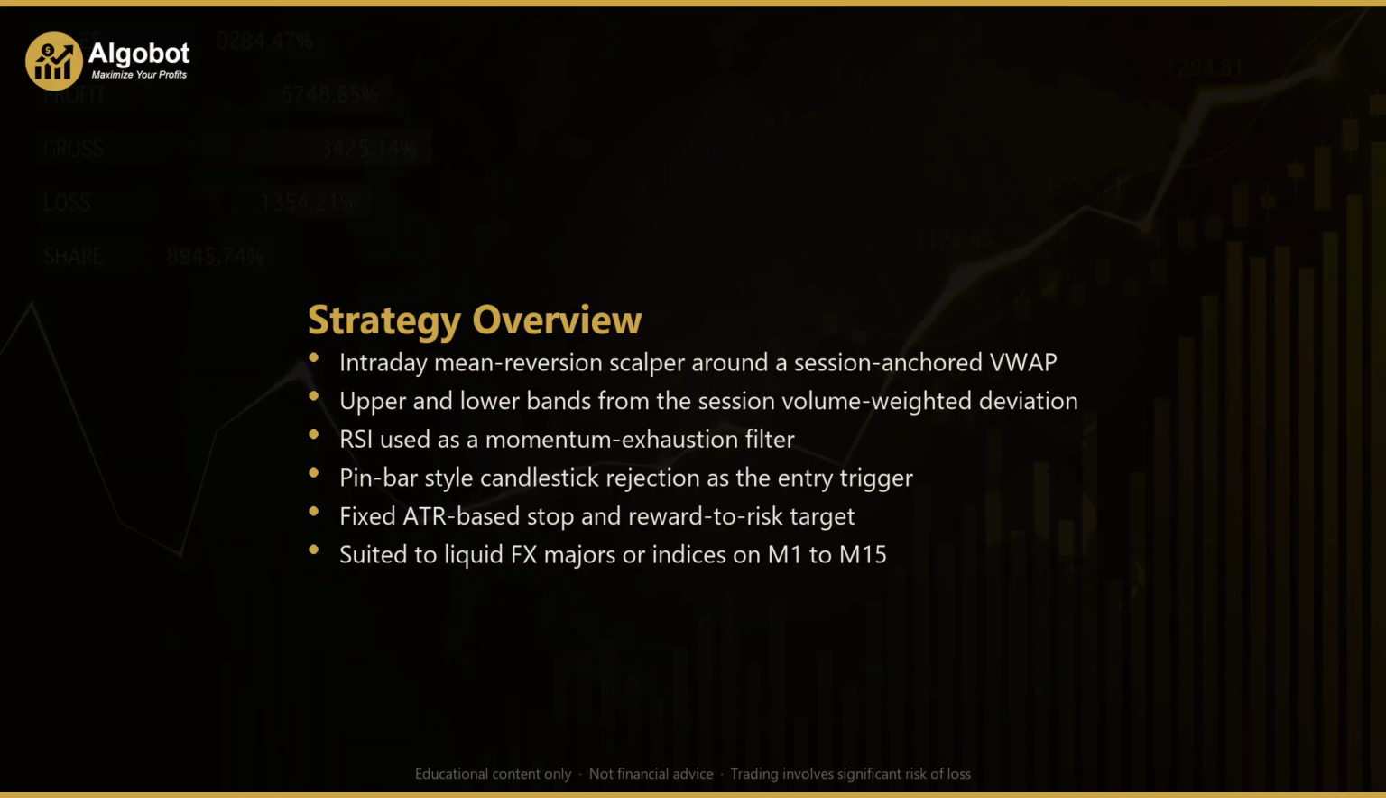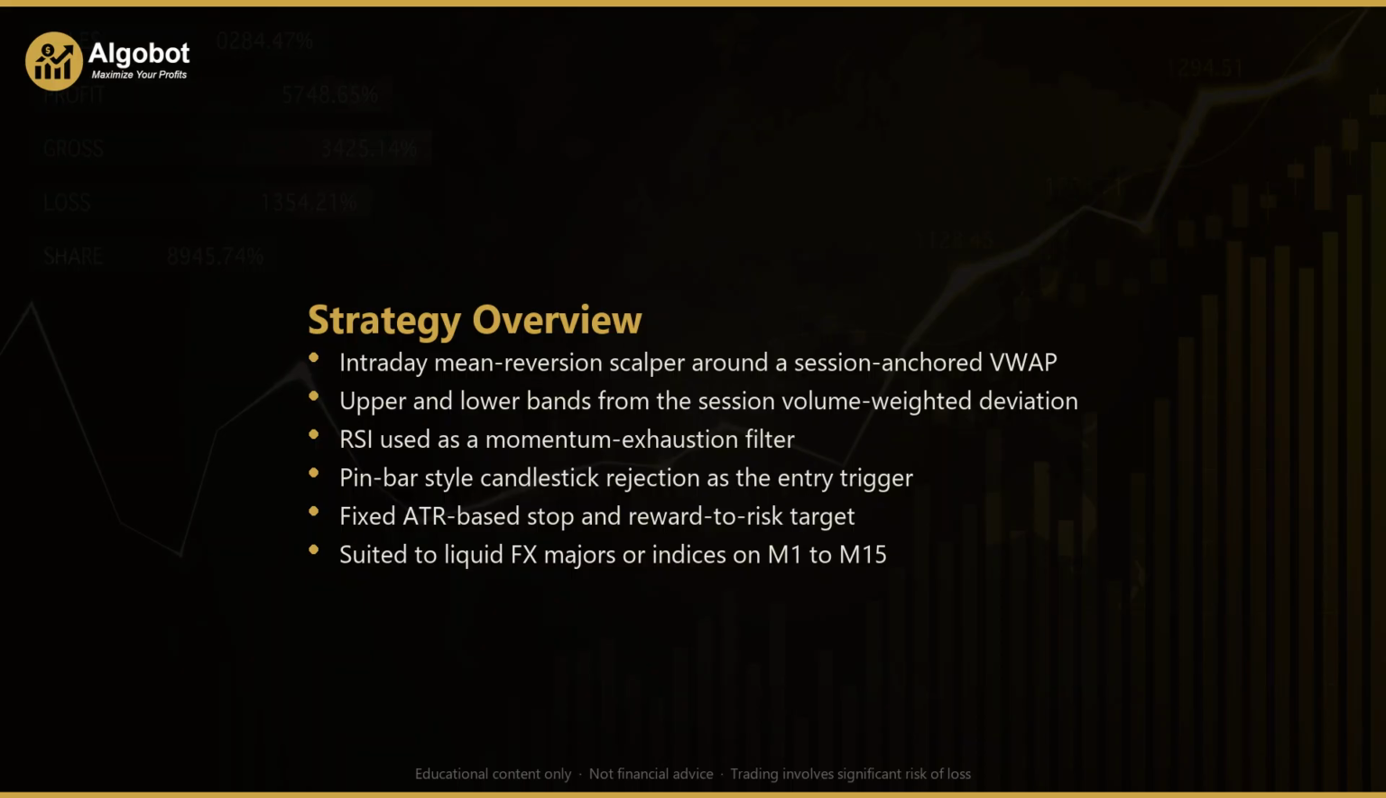Around that VWAP, the strategy plots upper and lower deviation bands. These bands are based on the volume-weighted standard deviation of price during the session, so they automatically widen when the day is volatile and narrow when it is calm. When price pushes well outside one of these bands, the strategy considers it overextended.